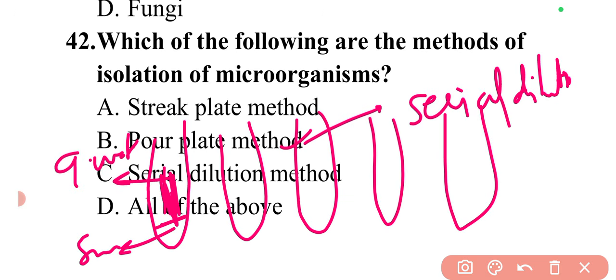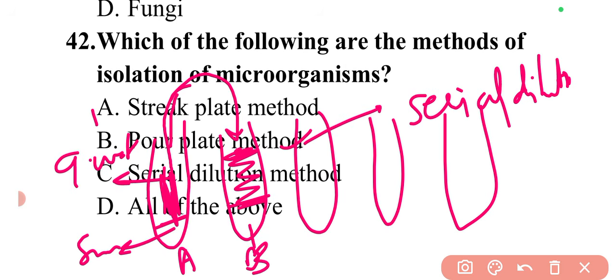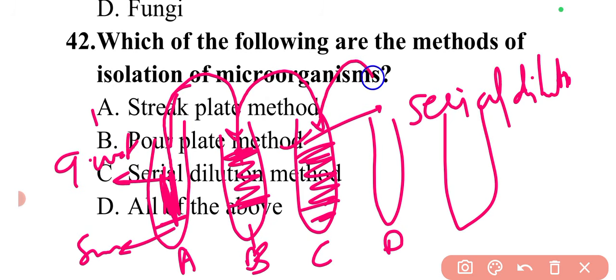Now we again take 1 ml from this test tube A. 1 ml will be added in the second test tube, and the remaining 9 ml will be filled with distilled water. This will be the B dilution. Again, we take 1 ml from test tube B, add it in test tube C, and the remaining will be filled with water. Then we take 1 ml from test tube C and add it in test tube D, and the remaining 9 ml will be filled with distilled water. In this way we will be diluting the medium. Serial dilution is this.